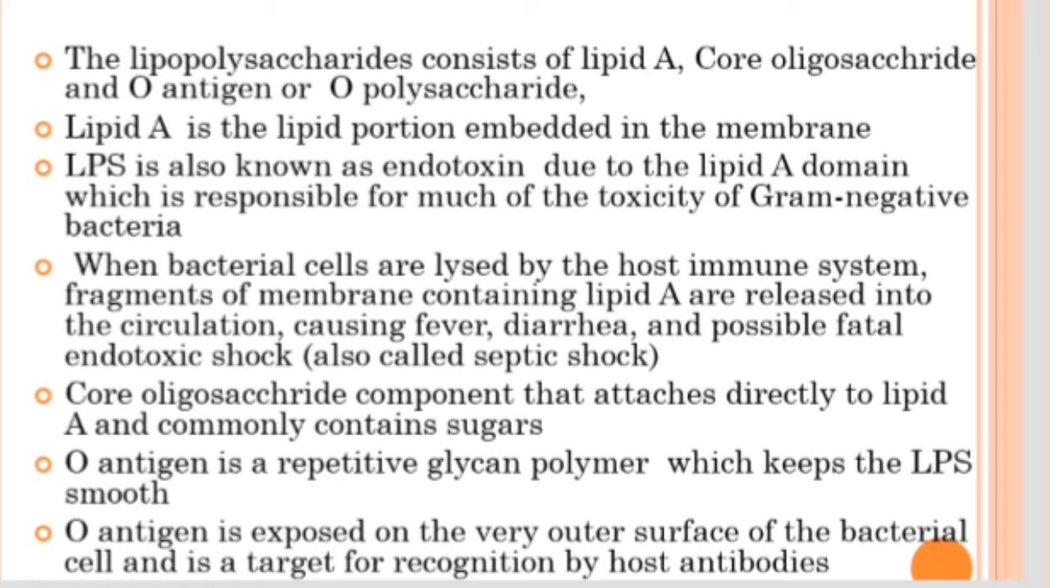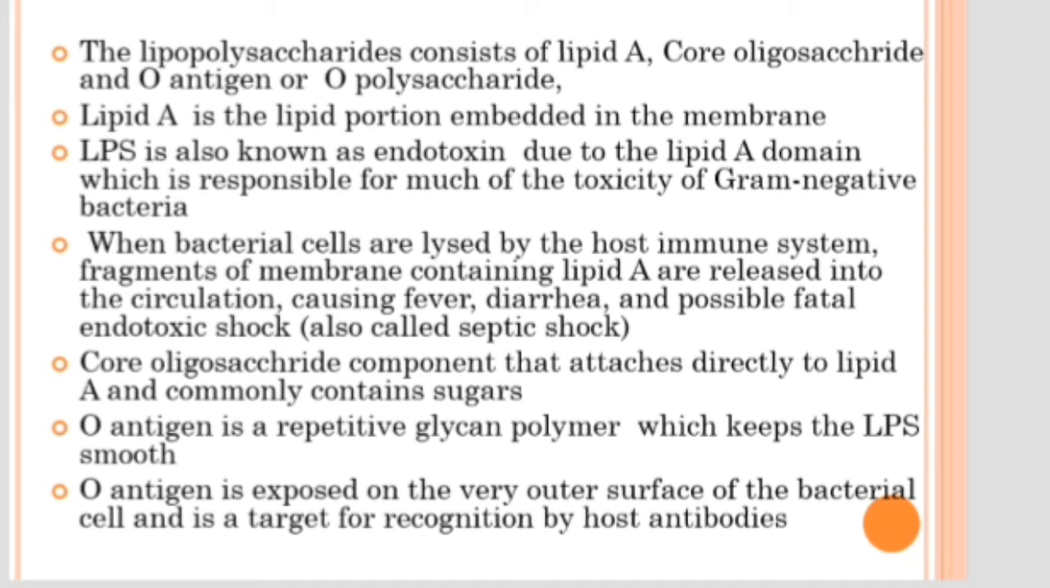Next is the core oligosaccharide. It directly attaches to the lipid and is mainly composed of sugar. As the name suggests, it is made up of sugars, and it gets directly attached to the lipid component of the LPS.